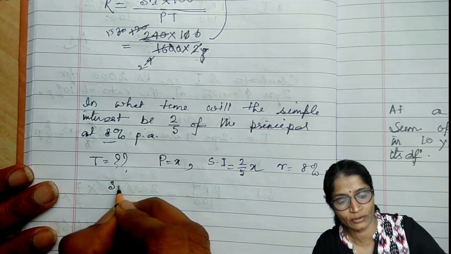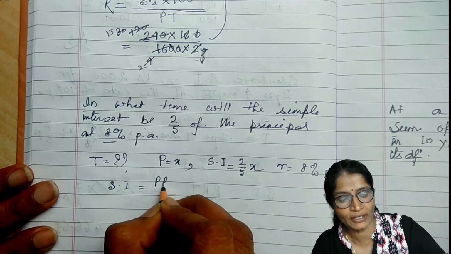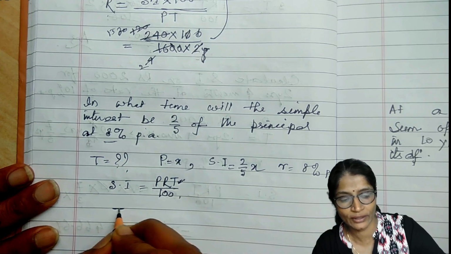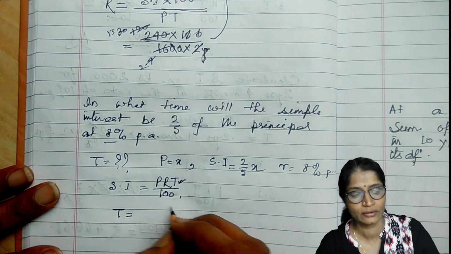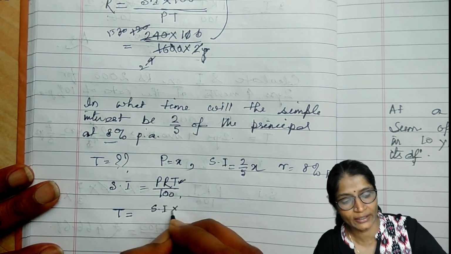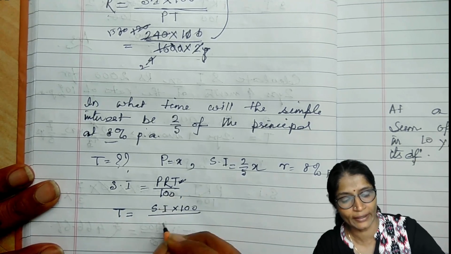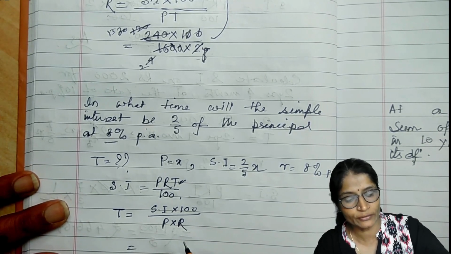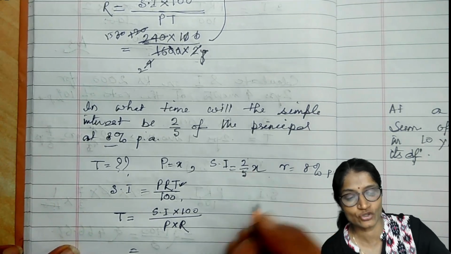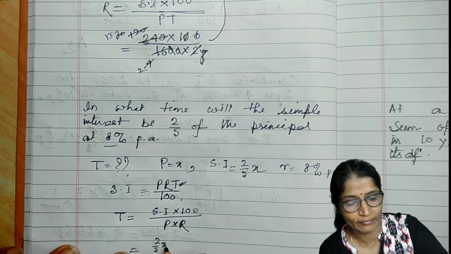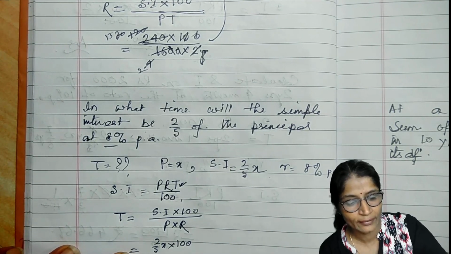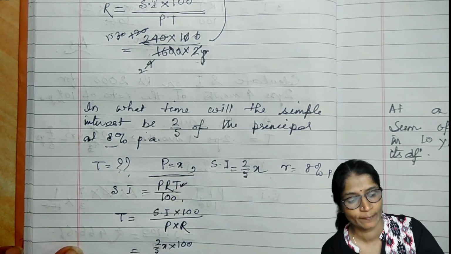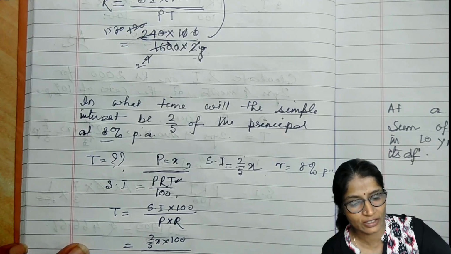Now use the formula. SI is equal to PRT divided by 100. What I have to calculate is T, so I will make T the subject. So it will be SI into 100 divided by P into R. Now put the values. Simple interest is 2 by 5X, so 2 by 5X into 100 divided by P, where the principal is X, into the rate of interest 8%.